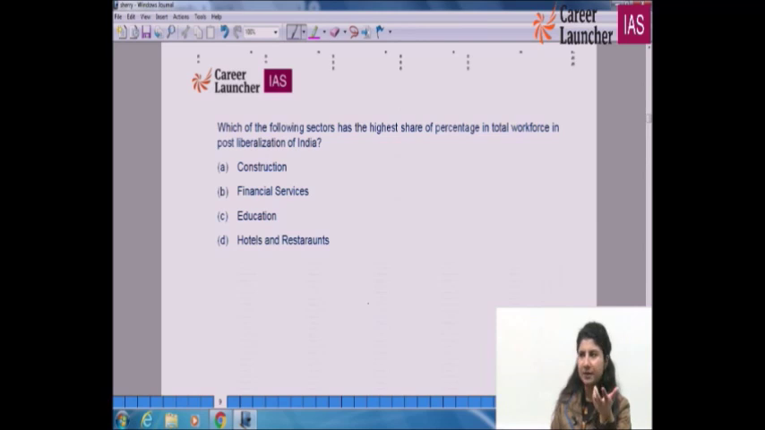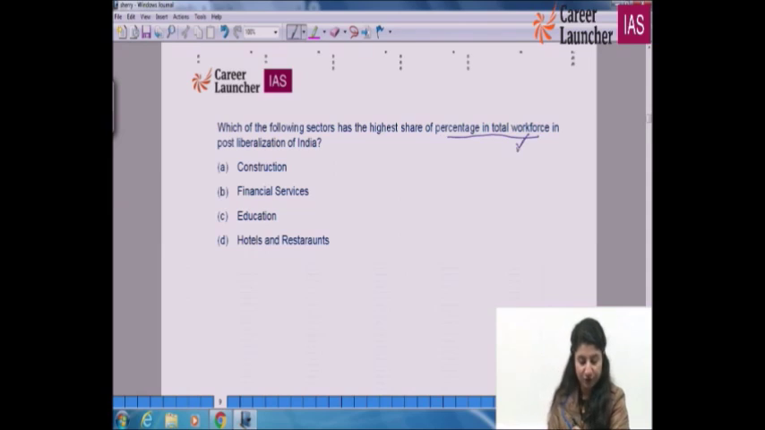Perhaps in 2011, there was one question about the 8 core sectors. You have to know them. You cannot do anything; there can be no guesswork. But still, with our intellect, if we have prepared so much, try to analyze this question. Which of the following sectors has the highest share of percentage in the total workforce?